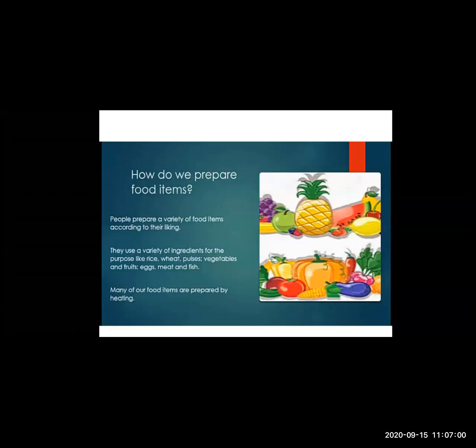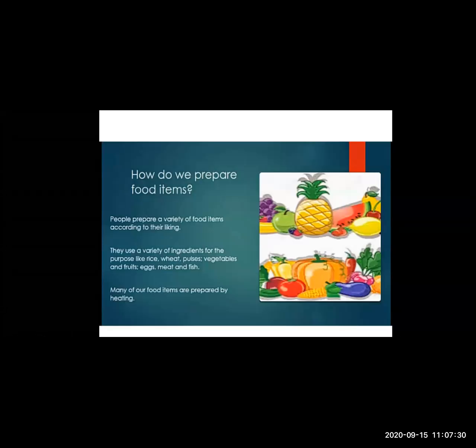And where wheat is produced on a large scale, people will start preparing different food items made from wheat, like puri, roti, chapati, wheat shira. Yes, all these different varieties of food are made by people who consume different types of food in their daily life.